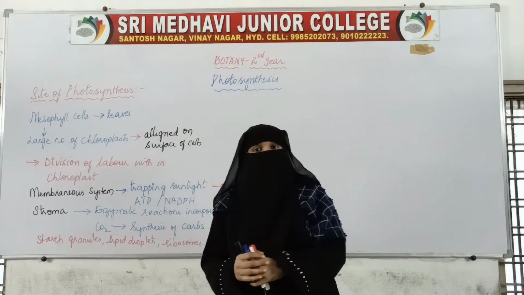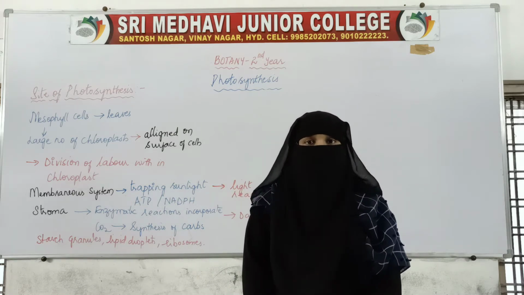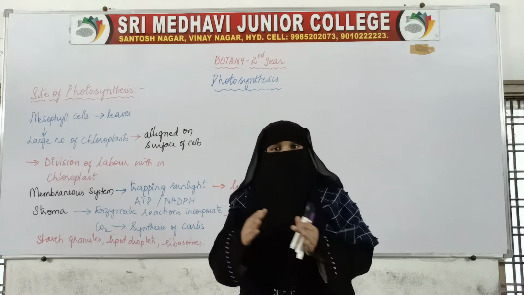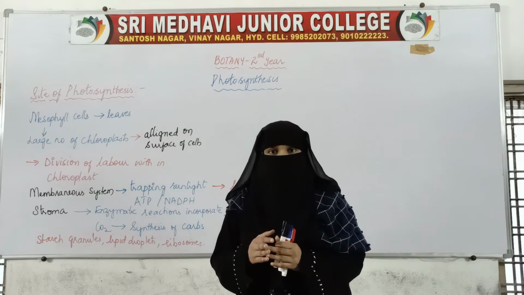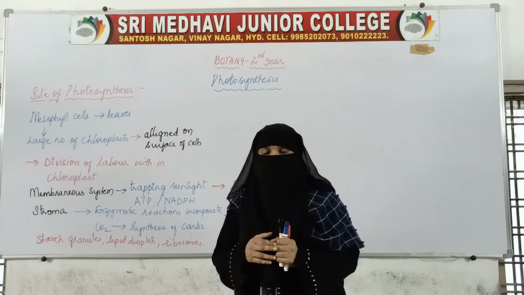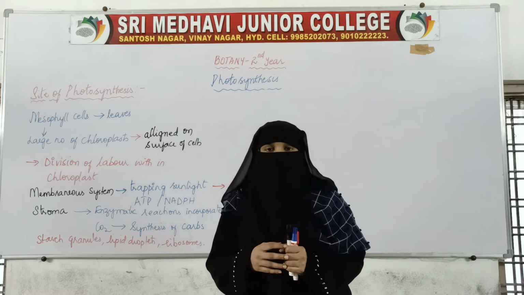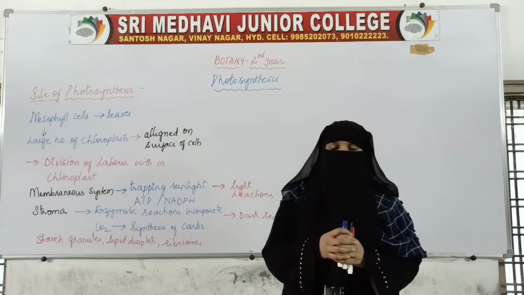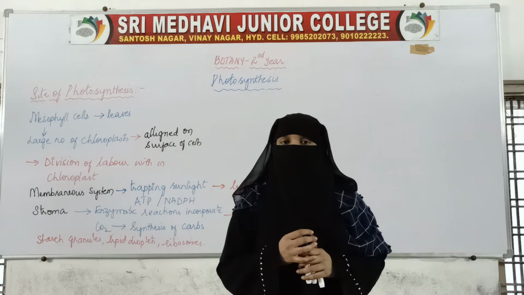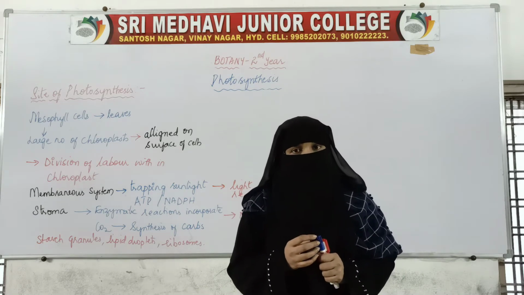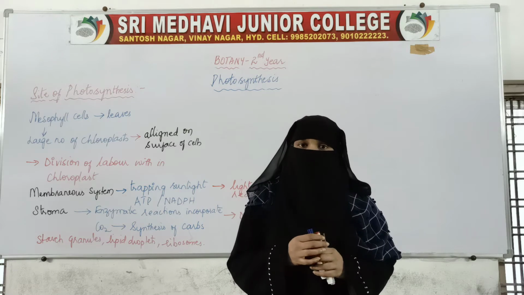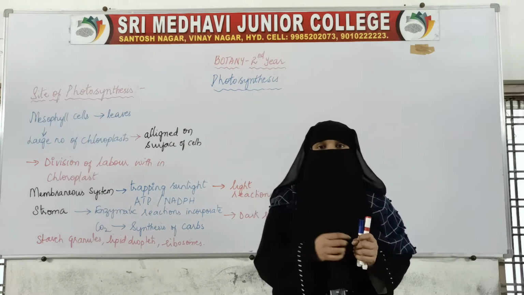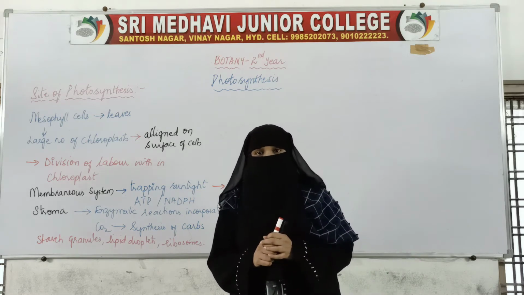We say that photosynthesis is the basic process in which plants utilize sunlight and convert that light energy into chemical energy and synthesize carbohydrates. Along with the carbohydrates, oxygen is also evolved and energy is produced. So photosynthesis is basically a photochemical process in which light is utilized to synthesize carbohydrates with the release of oxygen and energy. This sums up the definition of the process of photosynthesis.